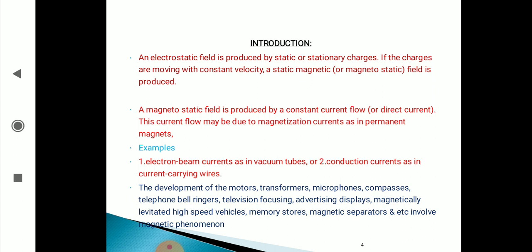The development of motors, transformers, microphones, compasses, telephone bell rings, television focusing, advertising displays, magnetically levitated high-speed vehicles, memory stores, magnetic separators, etc. involve magnetic phenomena.